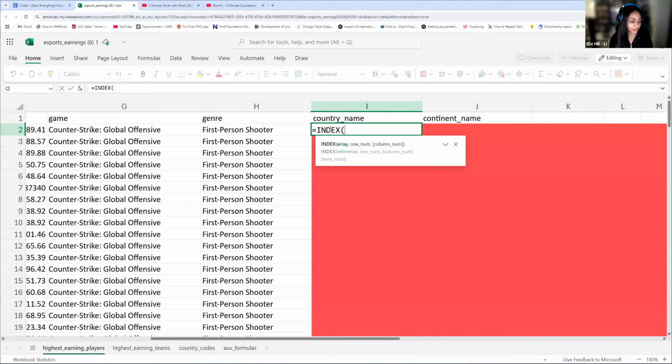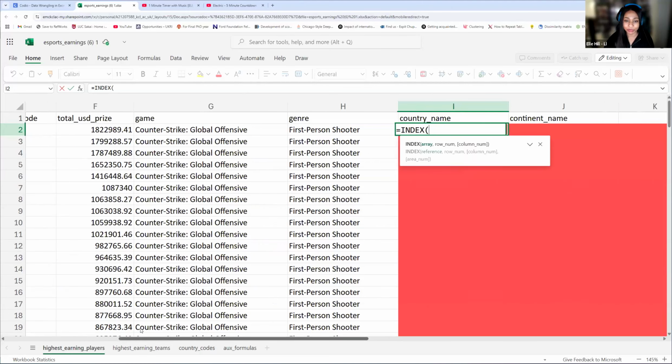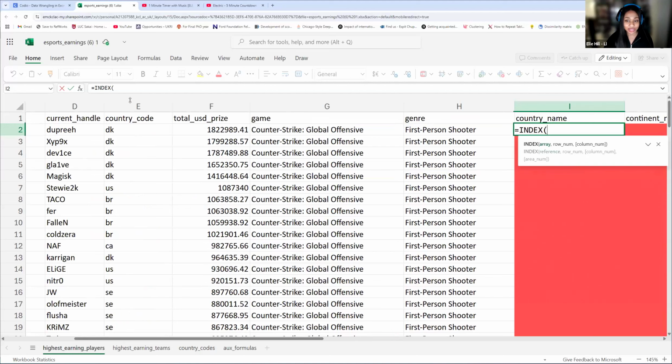What's that going to be? I see some typing. So yes, it's going to be this full country code table. Column E is a good guess. We are going to need column E for later on, but this first part of index is asking what is the entire data set that I can find my connecting column in, as well as the column you want to return. So this is going to be a big array. It's not going to be one column, it's going to be a bigger array.